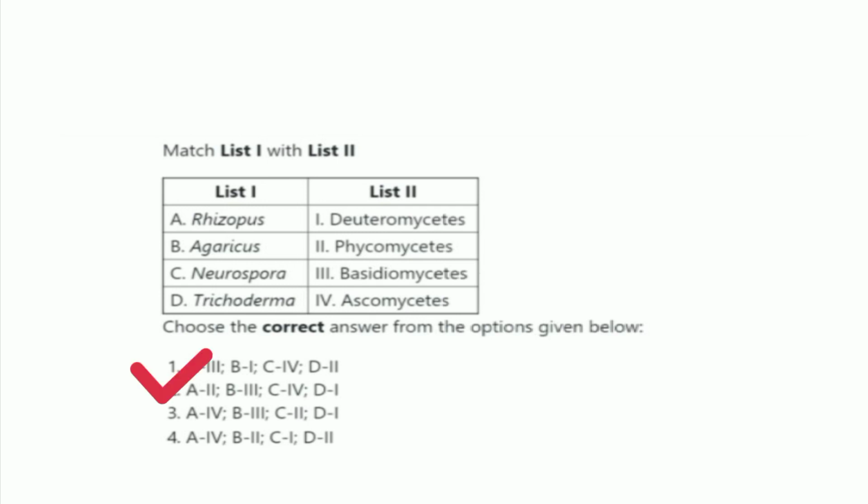From this, the right one is option number 2, that is, Rhizopus belongs to Phycomycetes, Agaricus belongs to Basidiomycetes, Neurospora belongs to Ascomycetes, and Trichoderma belongs to Deuteromycetes. So second option is the right one.